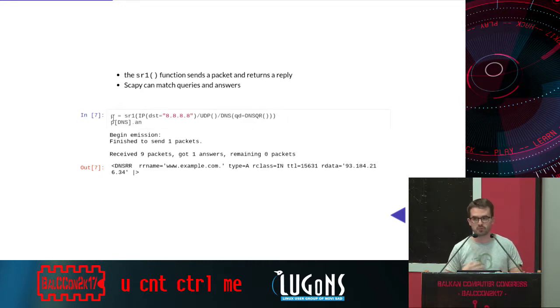And because everything is an object and we can access all the fields, I can access the DNS layer, p[DNS].an, which is answer. And at the end, what do I have? I have the address of example.com. Indeed, Scapy here is doing a lot of magical stuff for you. For example, you didn't specify any name, and Scapy decided to pick example.com as a default example.